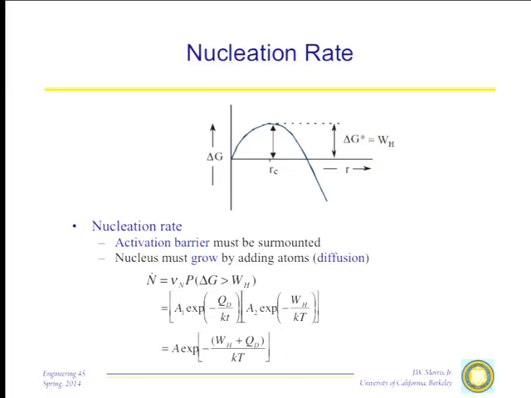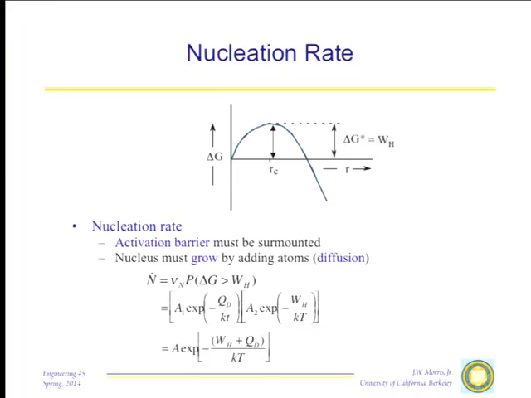The success is governed by the exponent of the Arrhenius term in which the activation energy is the work to form this critical nucleus, WH. So that's going to be a term that looks like this. I put them both together and I get the nucleation rate is an equation of the Arrhenius form in which the activation energy is the sum of two terms. A work term, work to form the critical nucleus, which is strongly temperature dependent because of that delta GV squared in the denominator, and a diffusion-like activation energy, which is to first approximation independent of temperature.